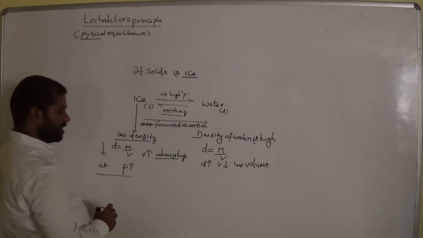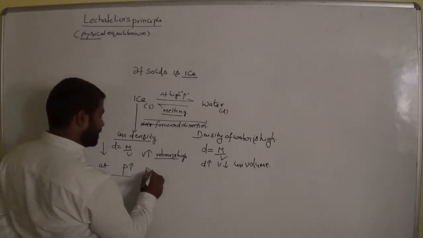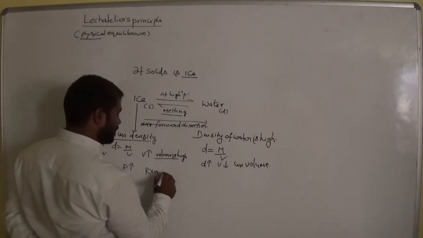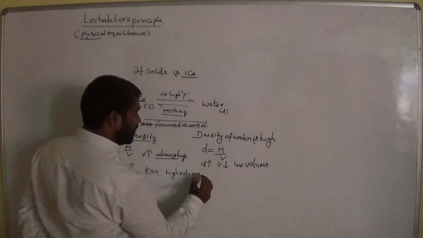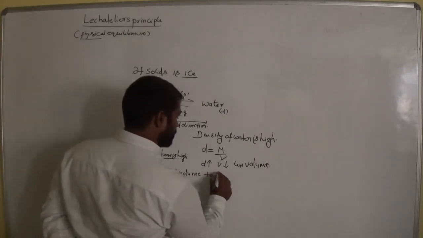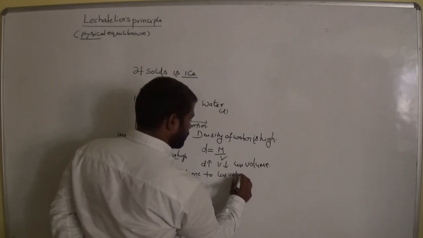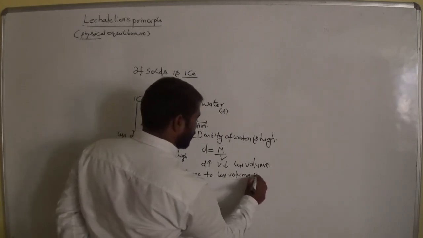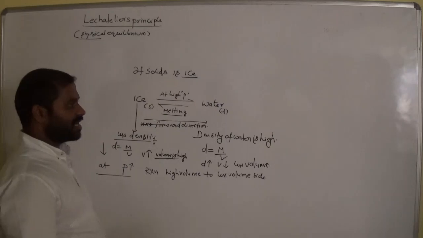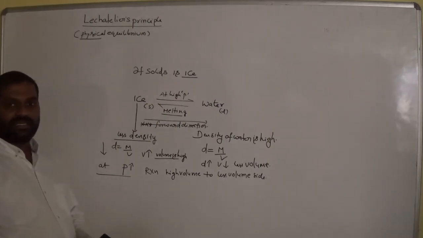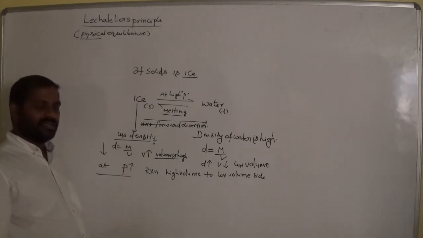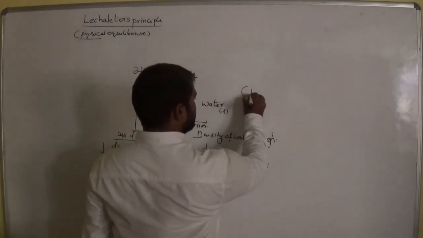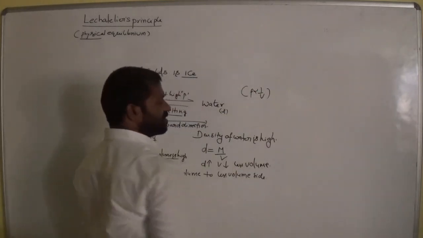At high pressure, the reaction moves from the high volume to the less volume side. Why? Because pressure and volume are inversely proportional. Am I right? Where pressure is high, the equilibrium position shifts towards lesser volume, or not? So you know very well, pressure is inversely proportional to volume here.